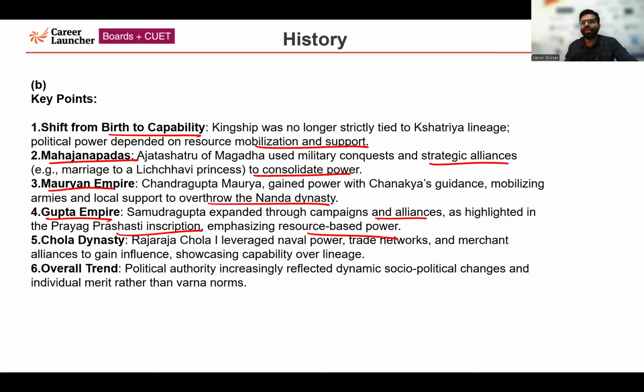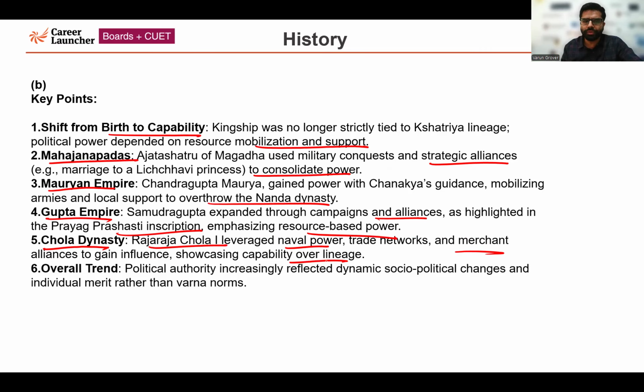Another point which you could have mentioned in your answer is related to the Chola dynasty, Raja Raja Chola I. When it comes to the Cholas, very importantly, they used naval power. Raja Raja Chola I leveraged naval power, used trade networks, and engaged in merchant alliances to gain influence. They also showcased their capability over lineage.